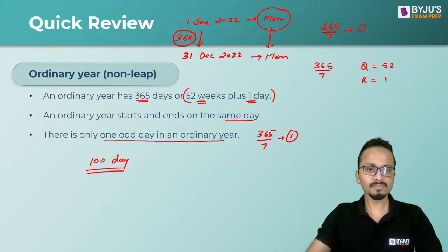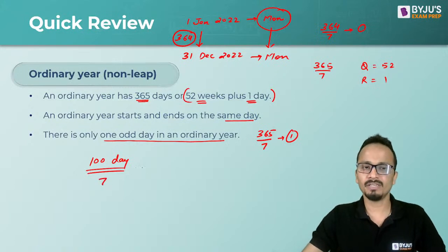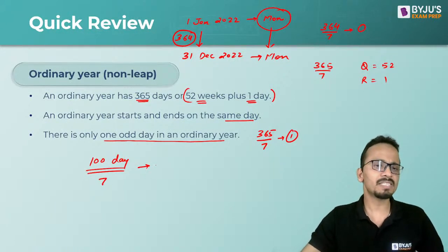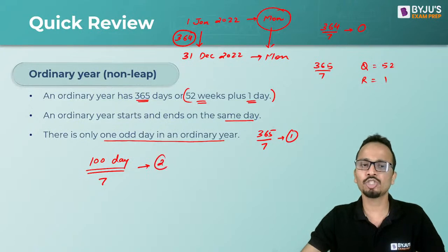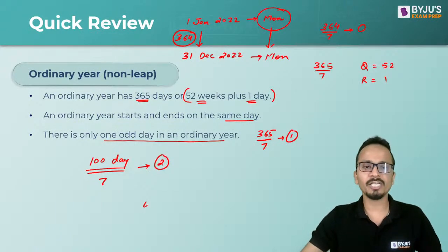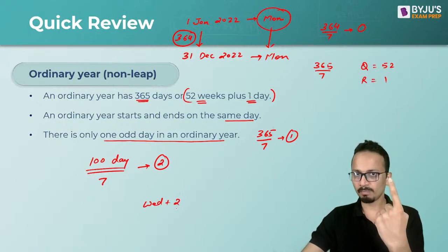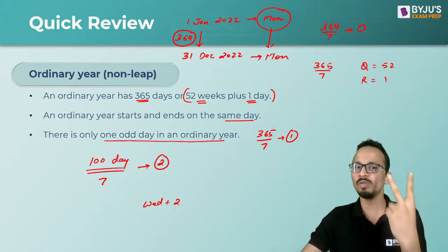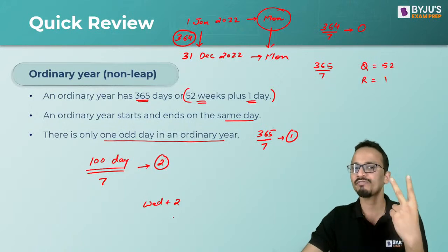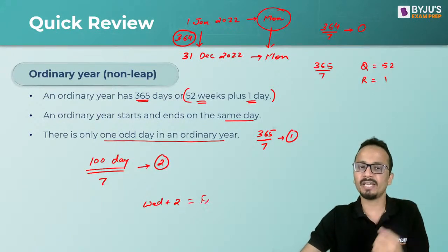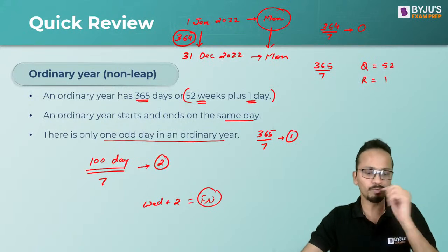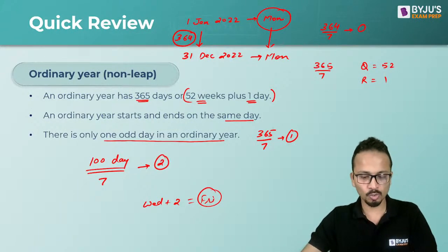Okay. Now 100 when divided by 7. Now 98 is completely divisible by 7. So 100 when divided by 7, the remainder is 2. Now today is a Wednesday. So we'll add 2 to the Wednesday. So Wednesday plus 1 is Thursday, plus 2 will be a Friday. So Wednesday, Thursday, Friday. So the day will be Friday. So after 100 days from now, it will be a Friday. All right. Okay.